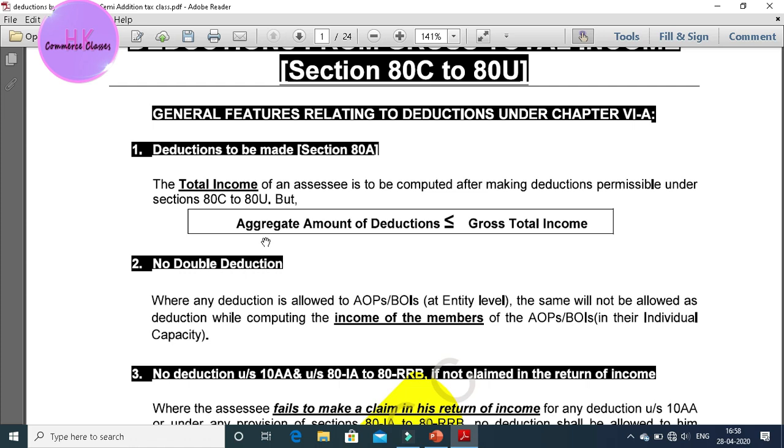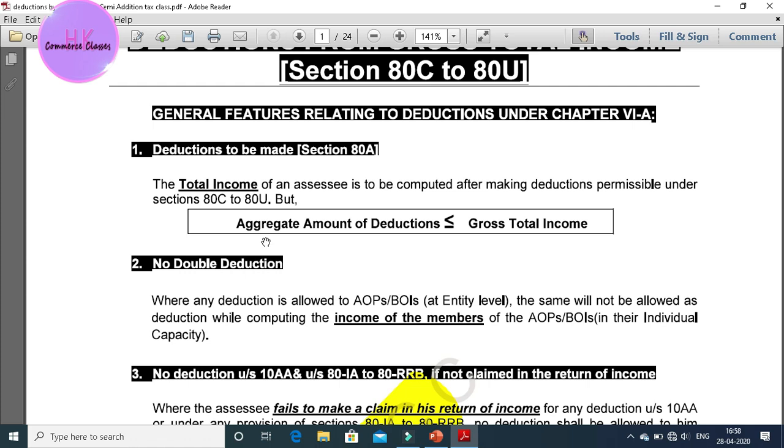This is only an assumption. Under its firm, he is able to get a deduction of rupees 4 lakh. But if he takes that deduction under his name as a member, he will not be allowed for the firm, and vice versa.